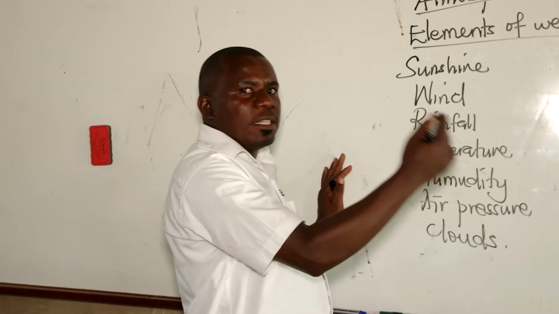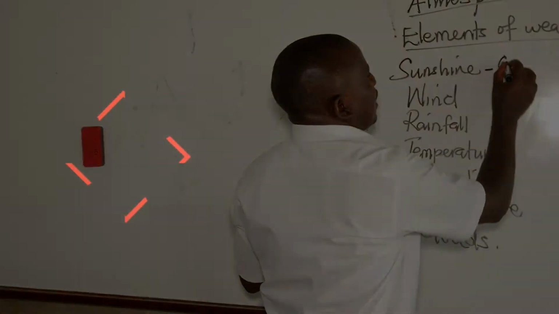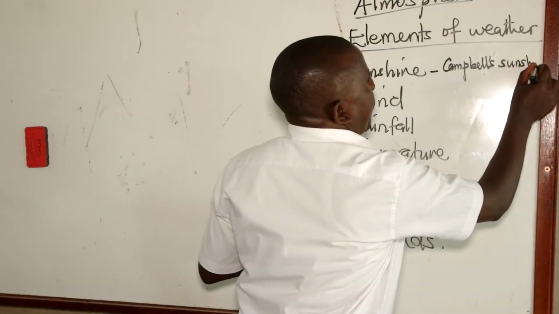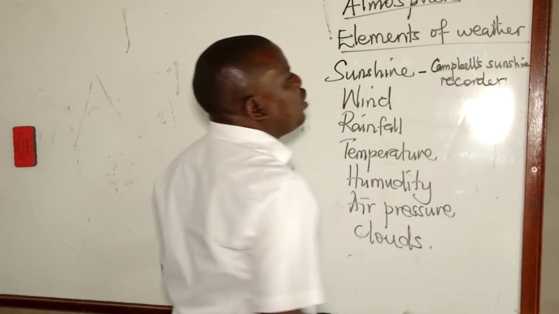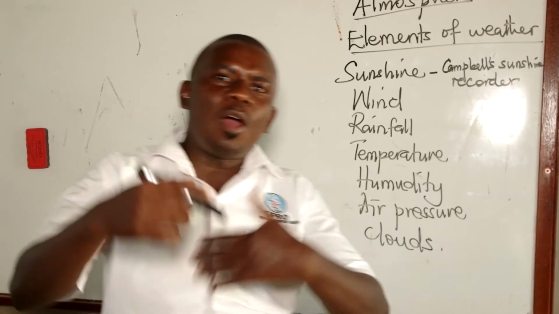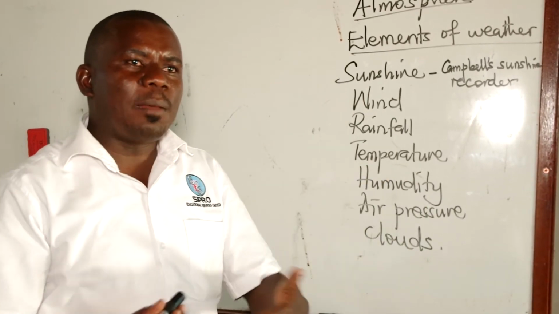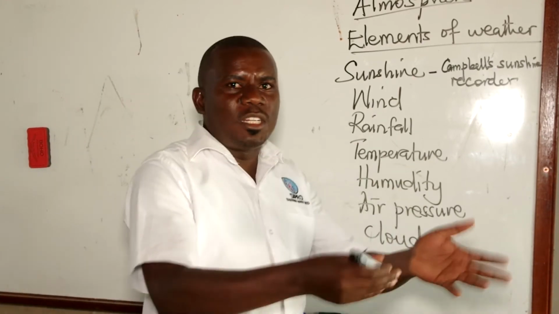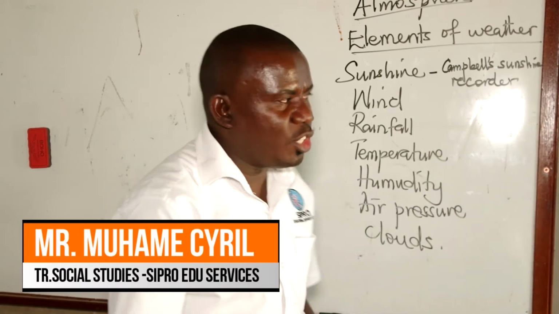You also attach instruments to them. For example, here we use a Campbell sunshine recorder. A Campbell sunshine recorder is used to record the hours of sunshine, the hours it has been shining. Some people think that maybe it is used to measure sunshine. Sunshine cannot be measured, but you record the hours it has been shining.